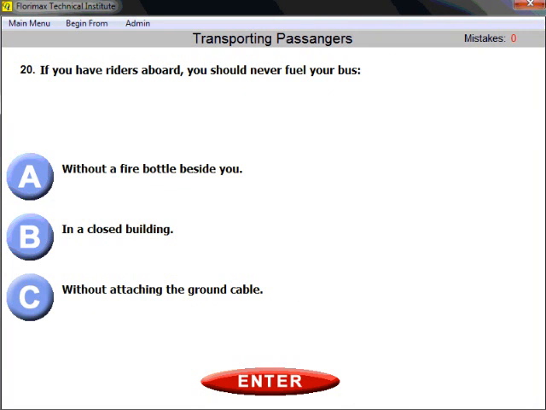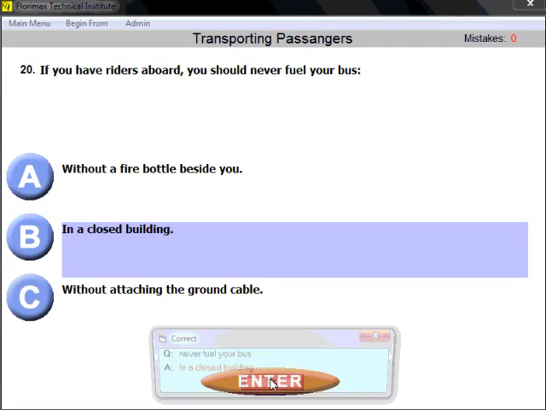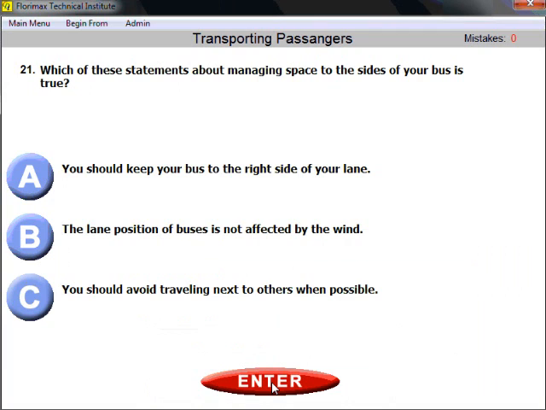Question number 20. If you have riders aboard on a bus, you should never fuel your bus, and the answer is in a closed building. Sometimes you have to fuel your bus when you have passengers aboard. And if you have to do this, never fuel your bus in a closed building. Again, safety requirement.